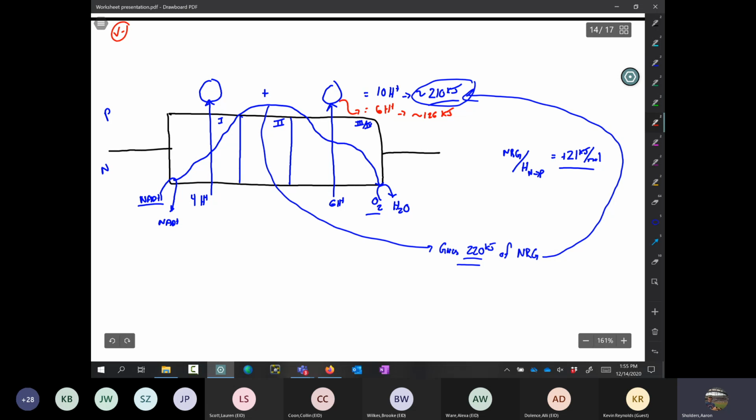Now succinate, on the other hand, has a higher reduction potential than NADH, and it becomes, hopefully you would remember, fumarate. That pumps its protons through here and then it connects in there. Well, that only moves 6 protons. If we were to look at that process based off the reduction potential of succinate and oxygen, this is where I got my 150. This gives about 150 kilojoules of energy.